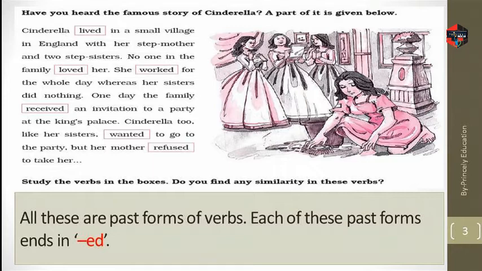So we can observe that a few words are in boxes. Are you able to find any similarity? Yes, we can see each word ends with ed. We can observe this clearly. So what can we say? All these are past forms of verbs. We know what the past form is. Past form means something which has already happened.